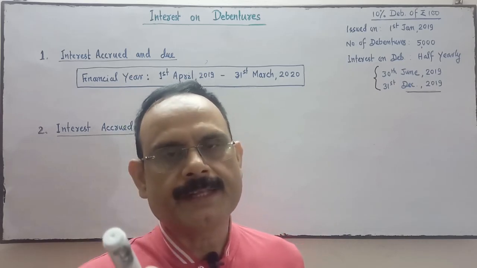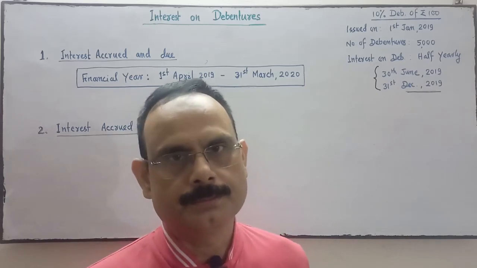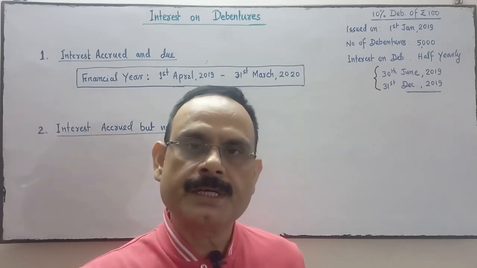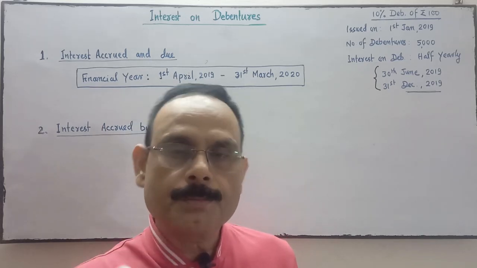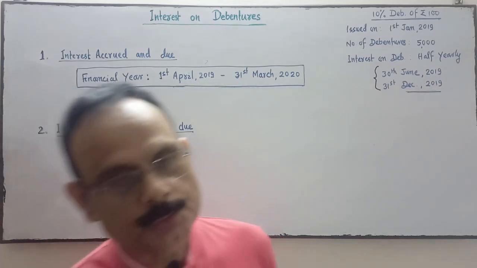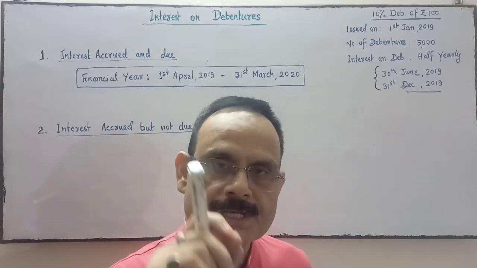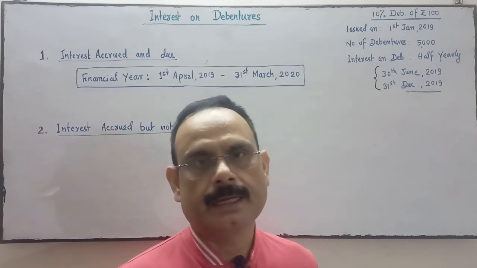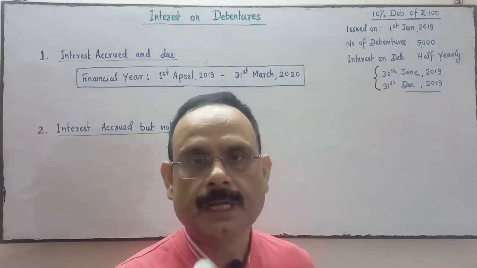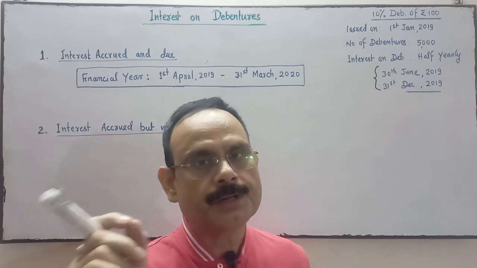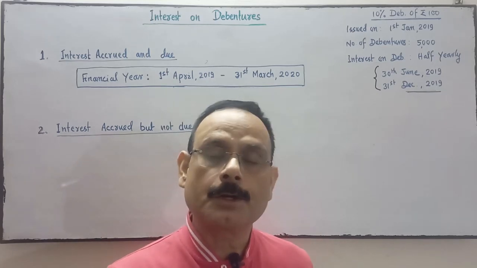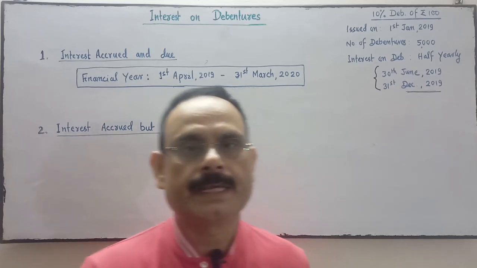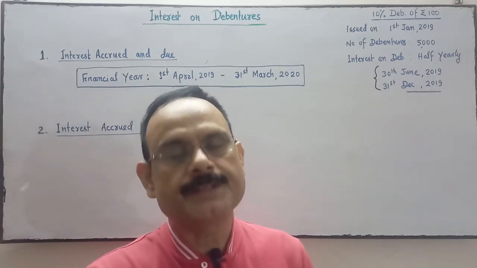Now there are two things related to interest on debenture: interest on debenture accrued and due, and second, interest on debenture accrued but not due. So we have to understand these two things.